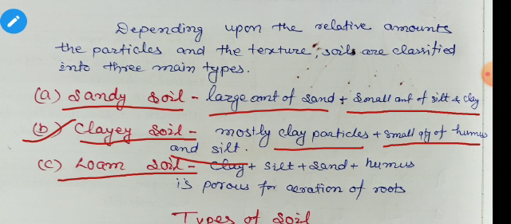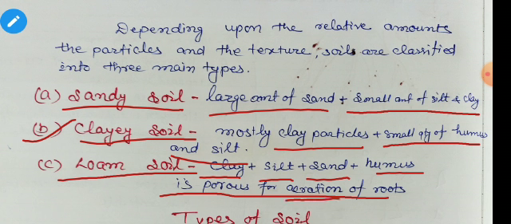Loam soil consists of clay, silt, sand, humus, all these things in the right amount, and loam soil is porous for aeration of roots. Aeration means the availability of air around it. So here it consists of all these things, the clay, silt, sand and humus, and it is porous and it gives a sufficient amount of air to the roots.